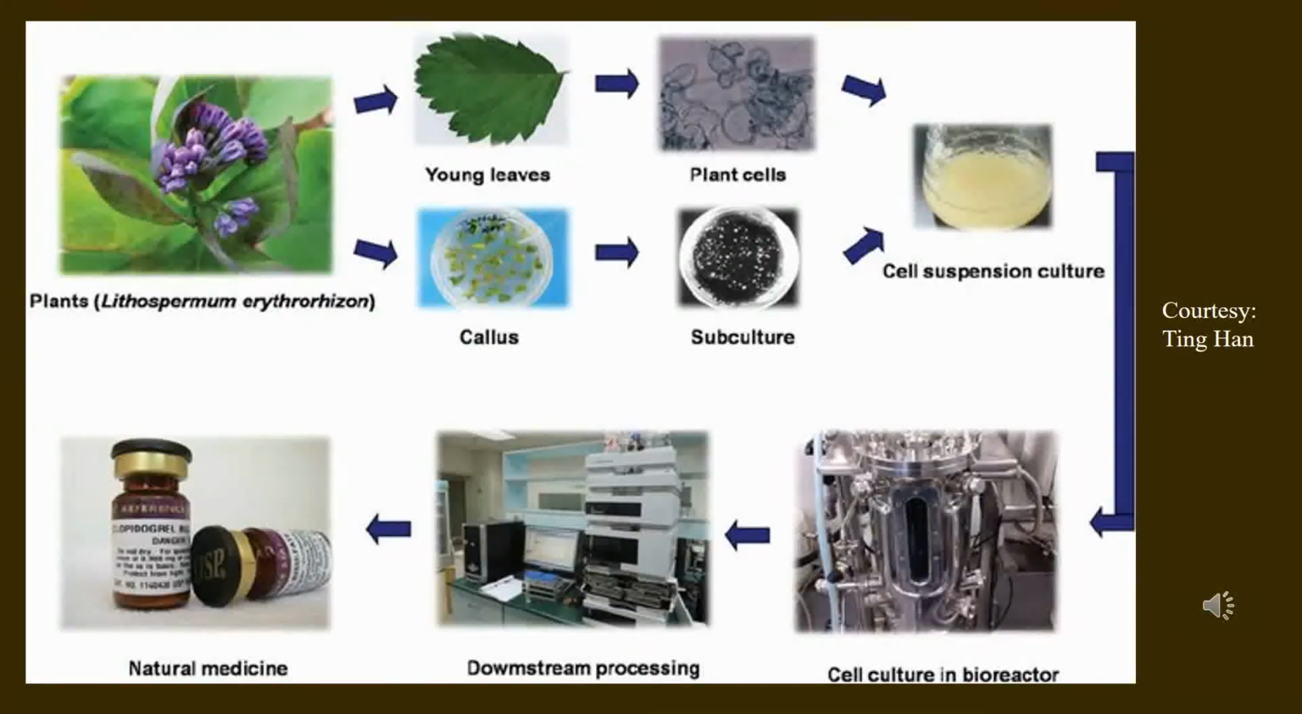It shows a pictorial flowchart of the production of secondary metabolites right from the plant source through cell suspension culture, bioreactor, and then downstream processing, ultimately in the production of the natural medicine.